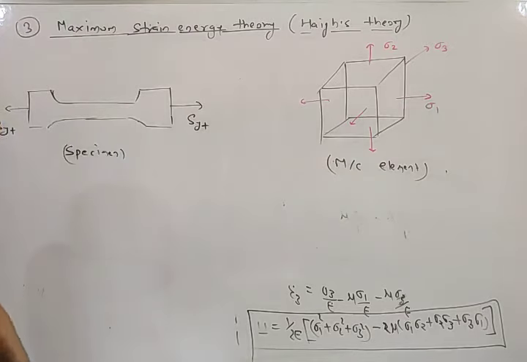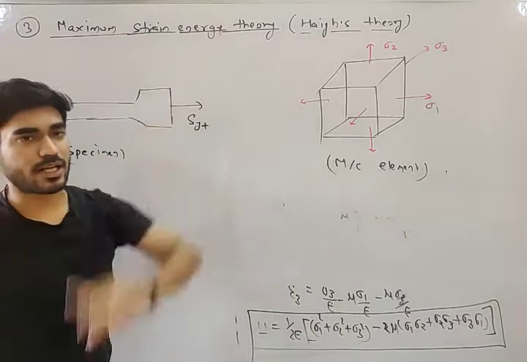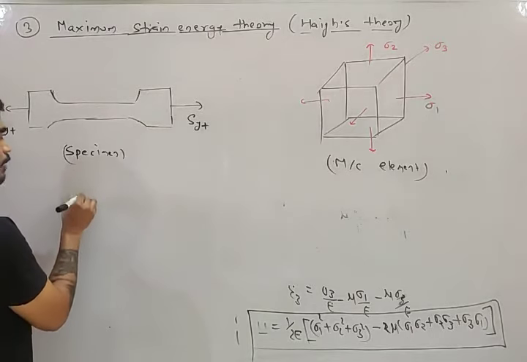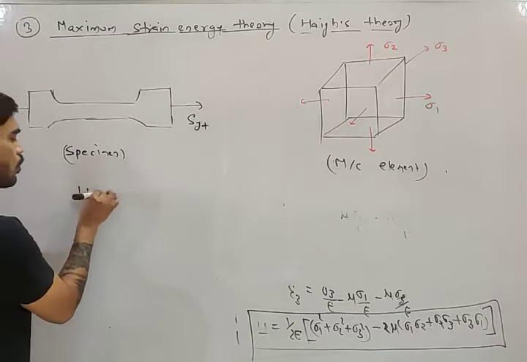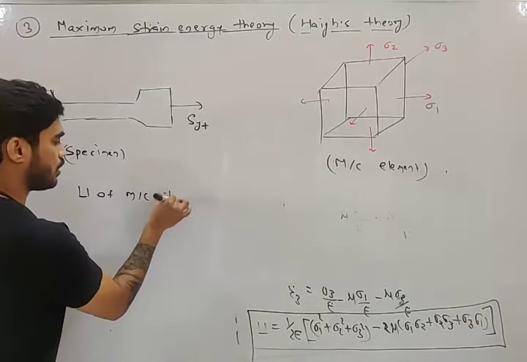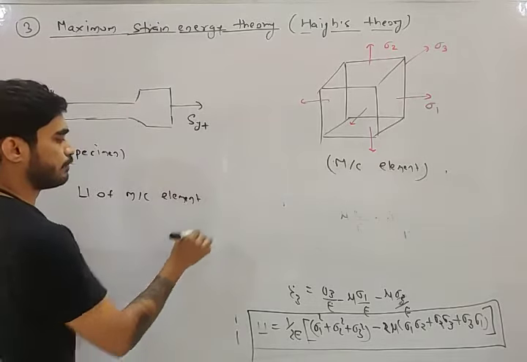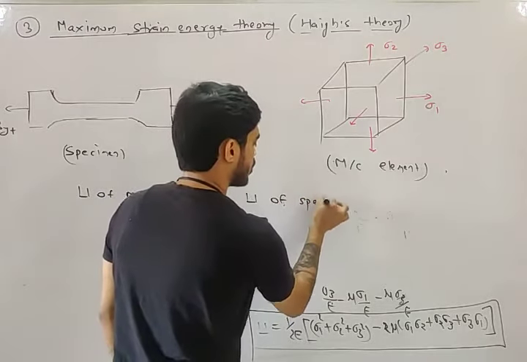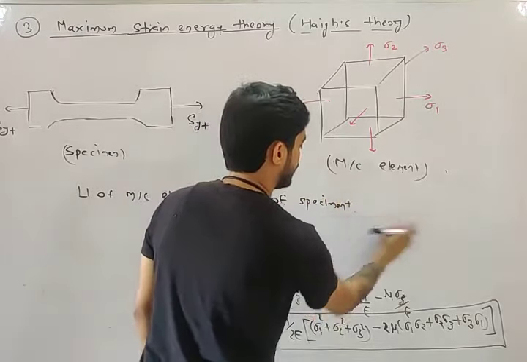Now, according to maximum strain energy theory, machine element will fail if U of machine element becomes equal to U of specimen at time of failure.